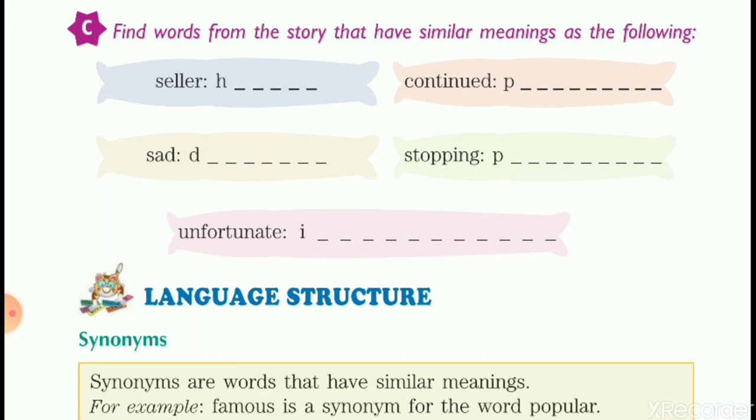So that the meaning is more clear to you. Let's take unfortunate. So my first word is unfortunate. Unfortunate means unlucky. So the one sentence I'll make and you try to frame on your own. Try to frame a sentence on unfortunate. My sentence is, he was unfortunate to lose in the final round.